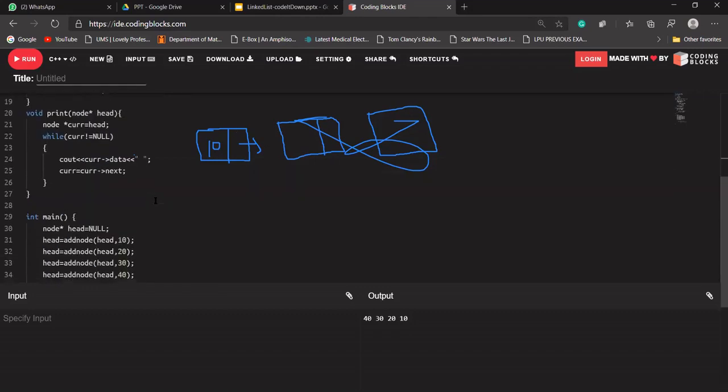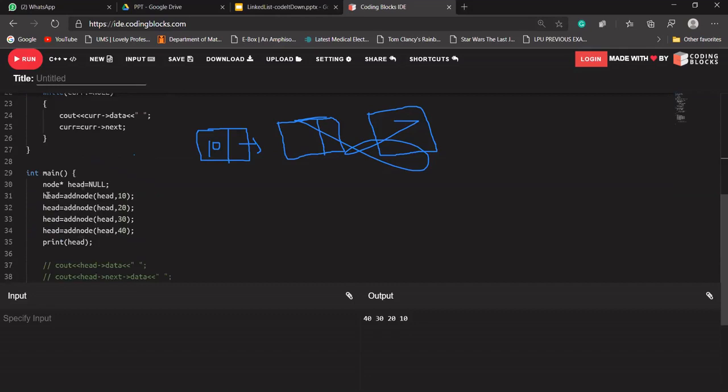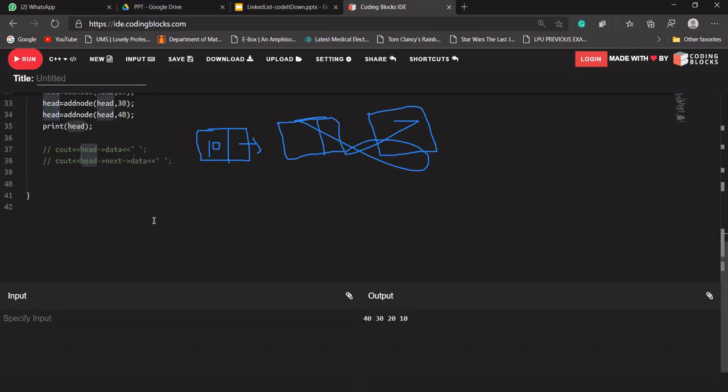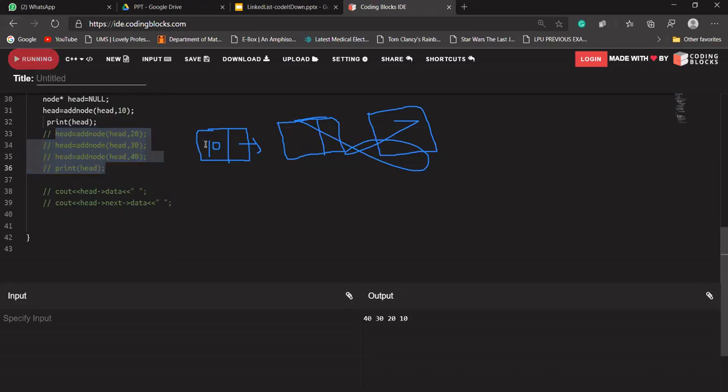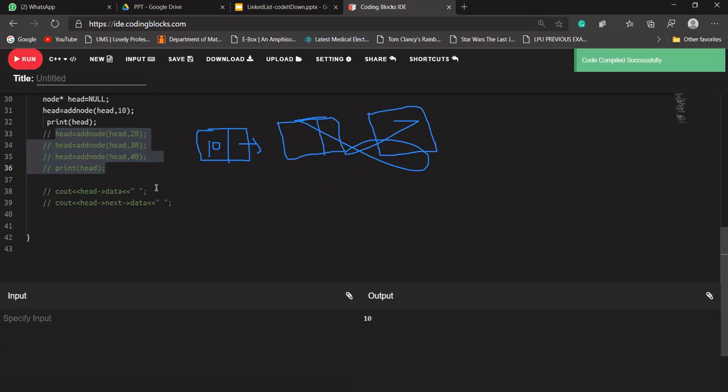So if we see here, into head, this node will be returned. So now our head is not null. Our head is pointing to this node. Let's try to print our linked list here only. Let's comment it out. So it should print only 10. Our linked list has 10 only because there is only one node.